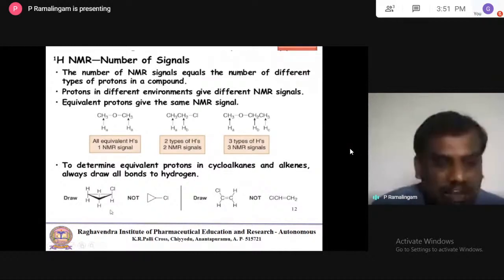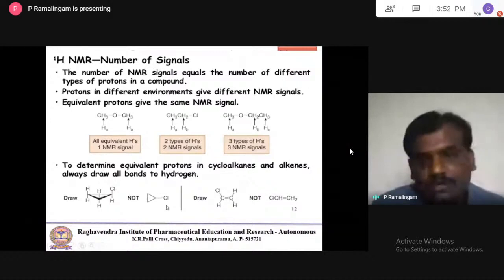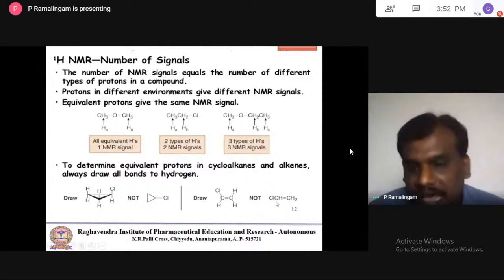So there are different signals. Please calculate and tell me how many signals. For this one also, for example, one, two, three signals you get. This proton is different, this proton is different, this proton is different. So if you calculate from here, you get one and two signals.